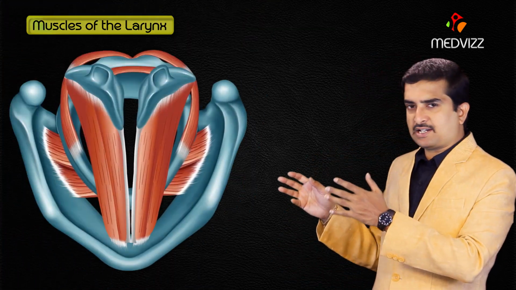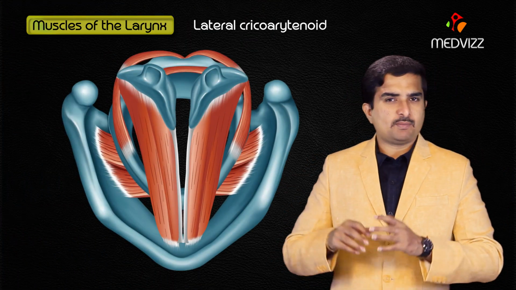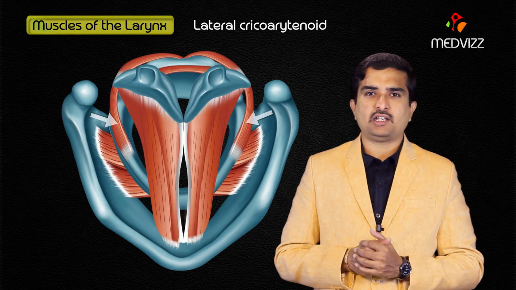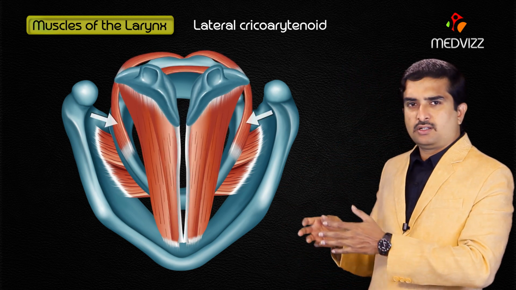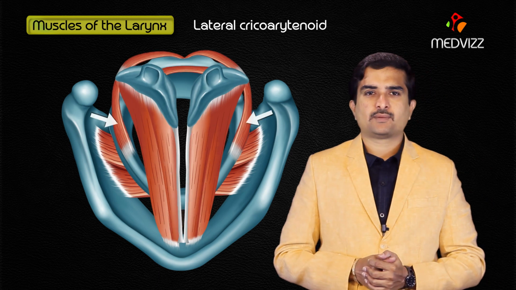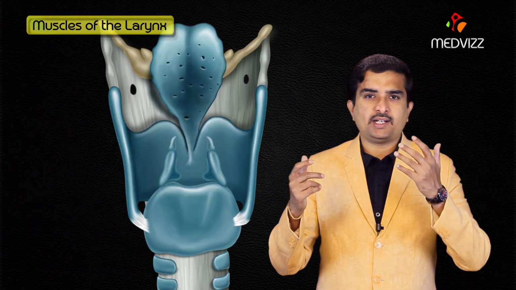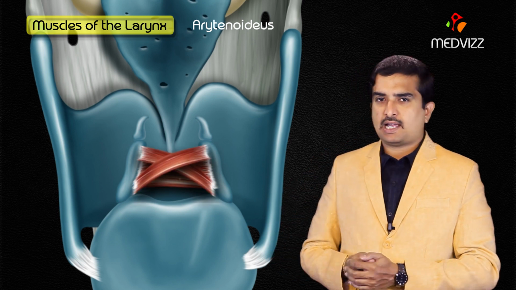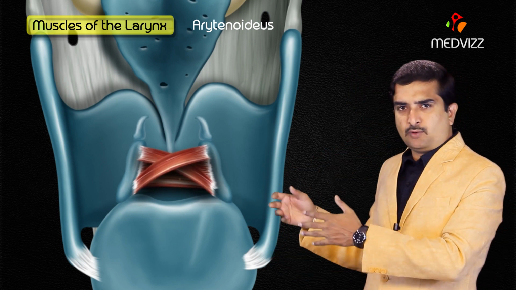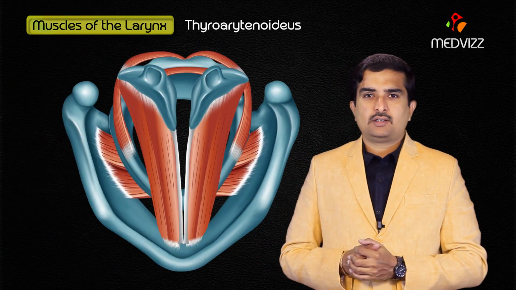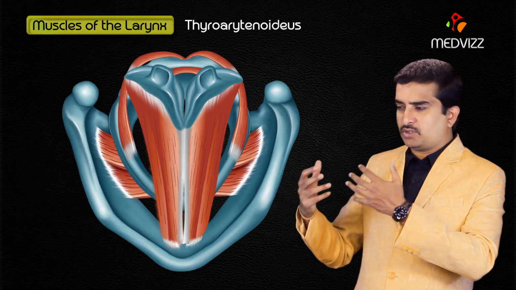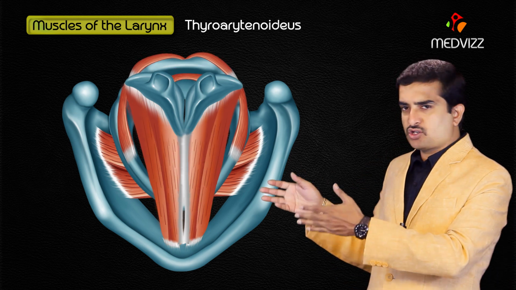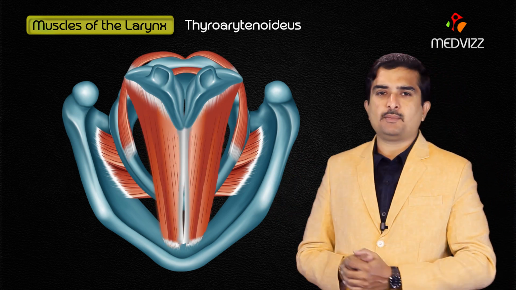And the next one is the lateral cricoarytenoid, which medially rotates the arytenoid cartilage, and the main action is it adducts the vocal ligaments. And arytenoideus is composed of transverse as well as oblique parts, and the action is it adducts the vocal ligaments. And thyroarytenoid runs from the thyroid laminae to the arytenoid cartilage, and the action is it adducts the vocal ligaments.